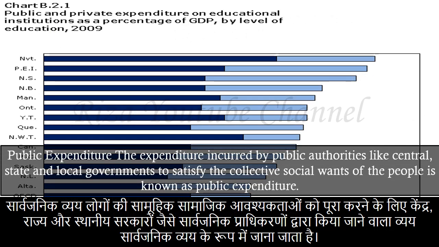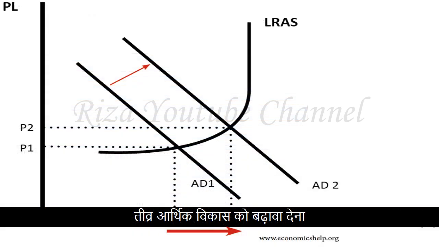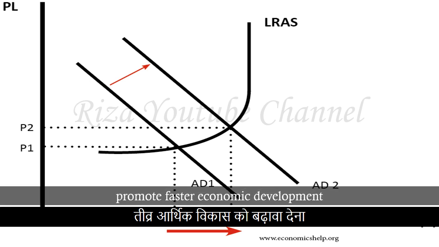Public expenditure. The expenditure incurred by public authorities like central, state and local governments to satisfy the collective social wants of the people is known as public expenditure. Promote faster economic development.